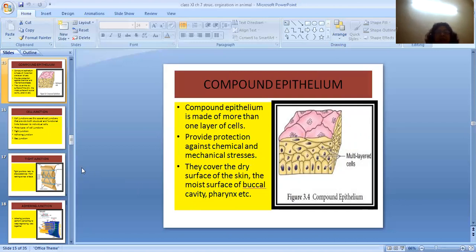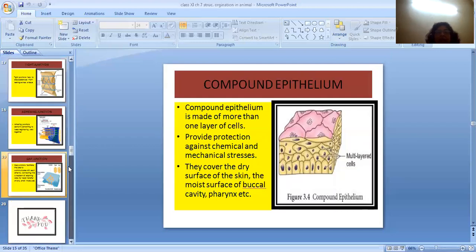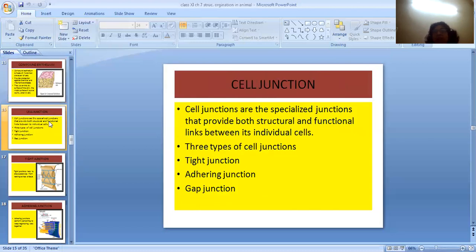Now, children, these cells are joined with each other by junctions known as cell junctions. So what are cell junctions? They are specialized junctions that provide both structural and functional link between individual cells. When the cells are joined together with cell junctions, they are of three types: tight junction, adhering junction, and gap junction.